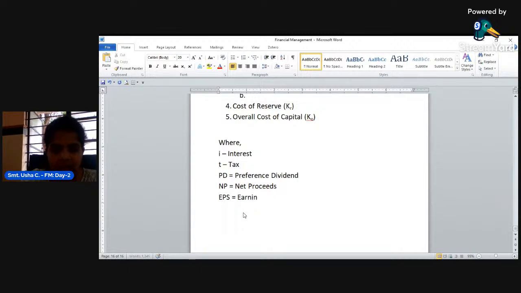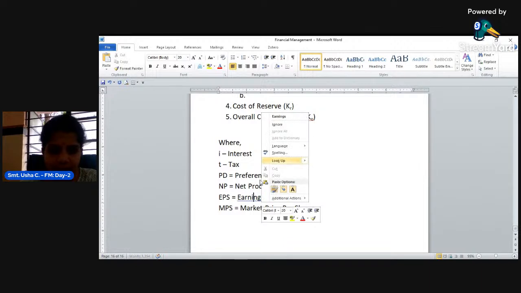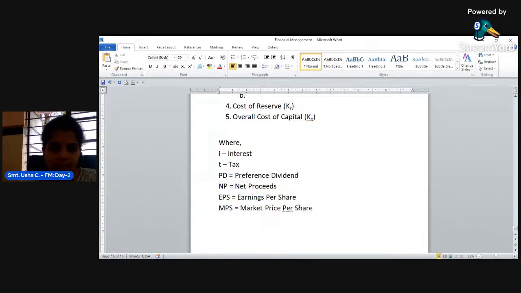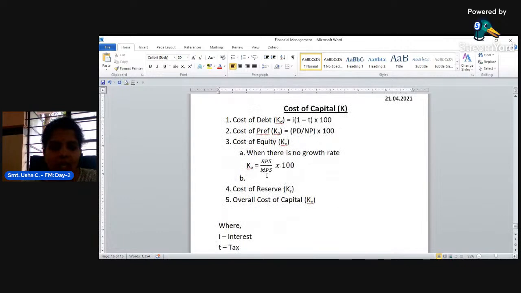EPS is earning per share. MPS is nothing but market price per share. Okay, so this is about cost of equity when there is no growth rate.